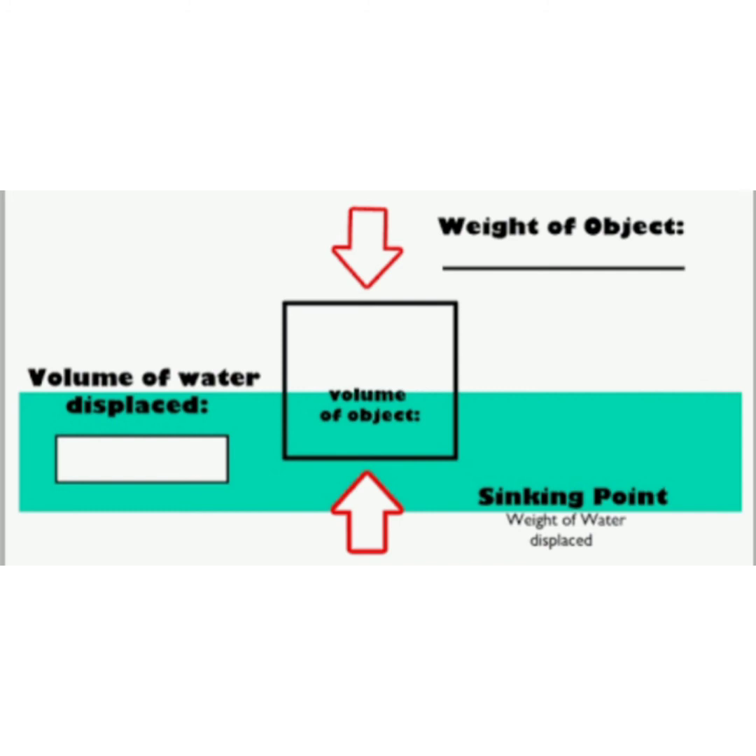Density tells us how compact an object is. If an object has a greater density than water, the object will sink, and it will float if the object has a lower density than water. How to find the density of water?